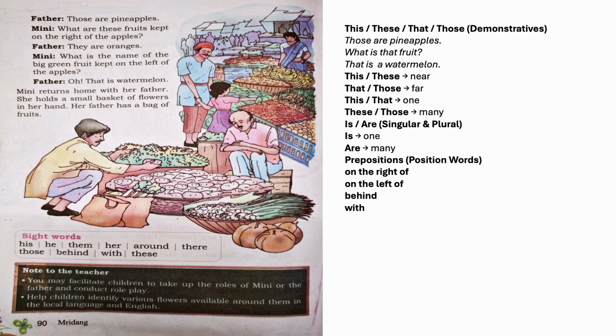Her father has a bag of fruits. Has is a verb. Bag is singular. Fruits, there are so many, so it's plural. Of shows belonging. And what are the sight words given here? His, he, them, her, around, there, those, behind, with, these. So we must learn all these words to read quickly.